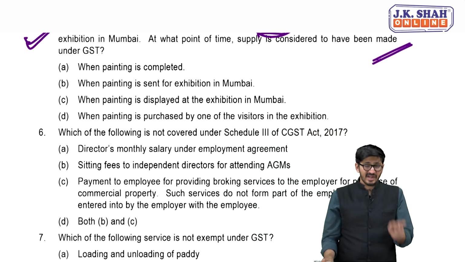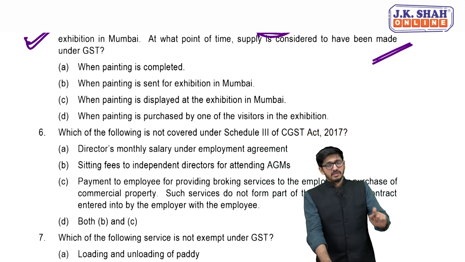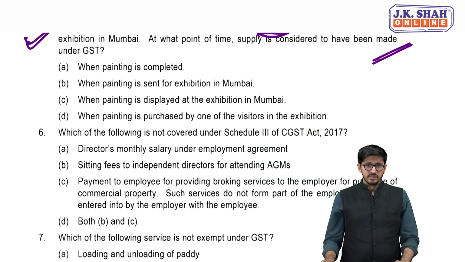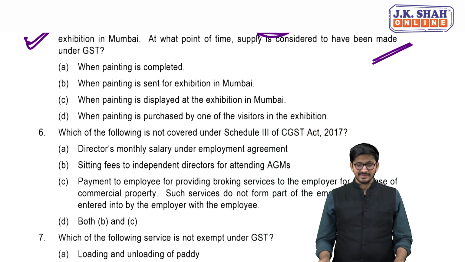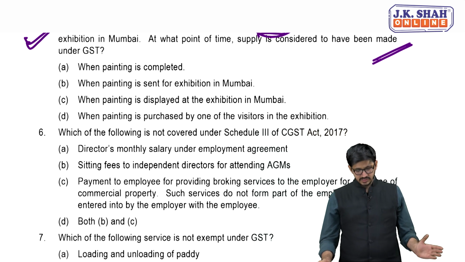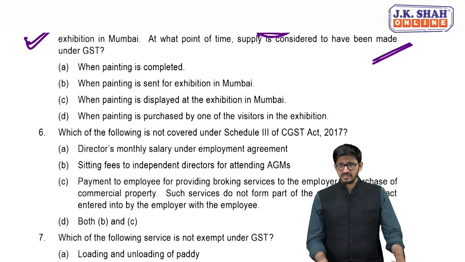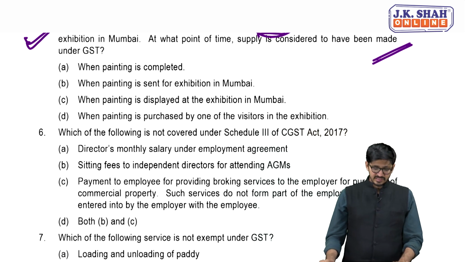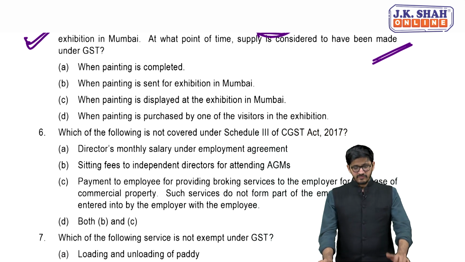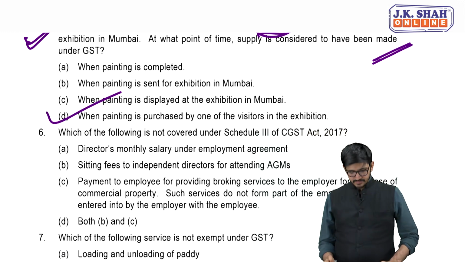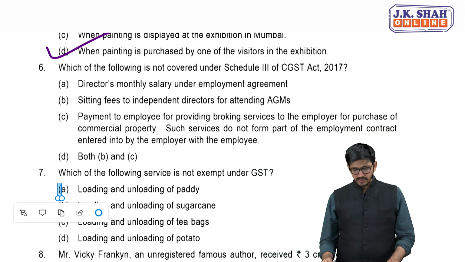Are you getting it? Yes, because at that juncture the title transfers, and there is supply of goods for a consideration in the course or furtherance of business, because business even covers vocation. Are you getting it? Yes, and that is what the painters do. So which one is the case? A, when painting is completed? Obviously not. When painting is sent for exhibition? No, not even here. When painting is displayed at the exhibition? No, absolutely not. When painting is purchased by one of the visitors in the exhibition? Absolutely right. Next, which of the following is not covered under Schedule 3?